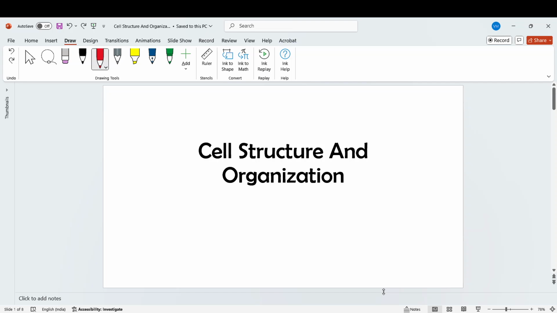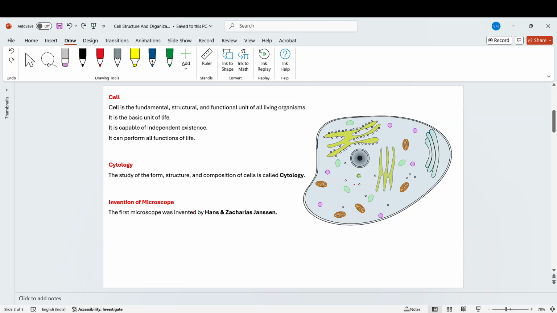That is, every living organism, no matter how simple or complex its organization, is all made up of cells. So we can say that the cell is the basic structural and functional unit of all living organisms. In fact, every single function of life, like growth, reproduction, etc., begins at the cellular level. So in this topic we are going to study about cells.